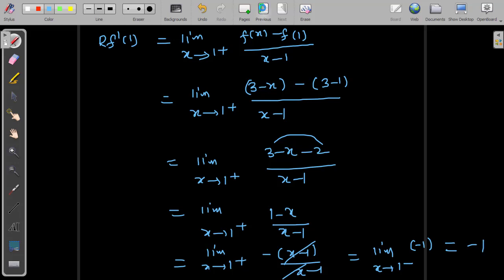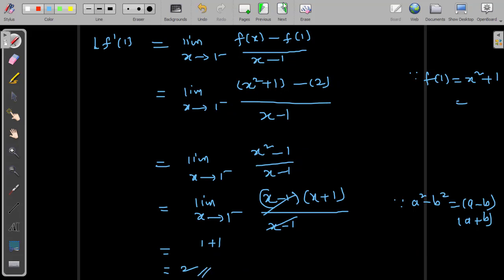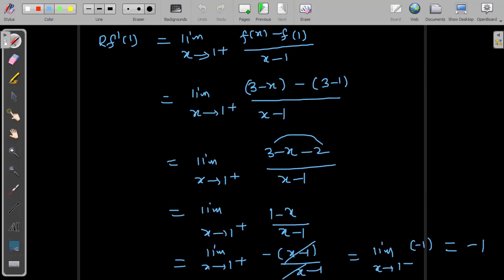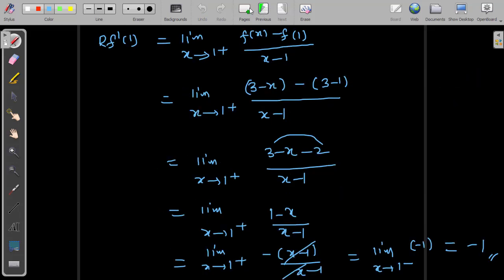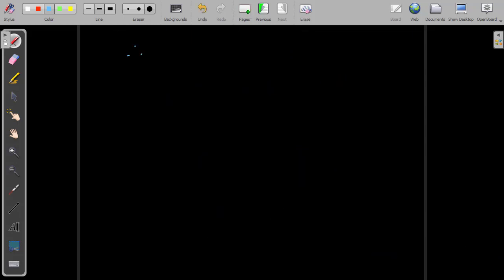Now if you look, the left hand side derivative value is plus 2, and the right hand side derivative value at the same x equal to 1 is minus 1. So here the limits exist but are not the same. Simply, Lf dash of 1 is not equal to Rf dash of 1, which means the left hand side derivative is not equal to the right hand side derivative at x equal to 1.